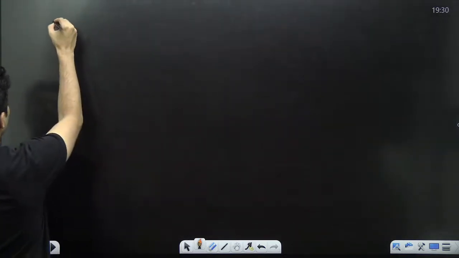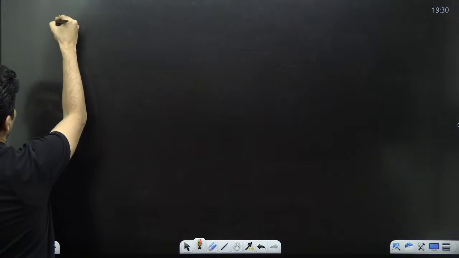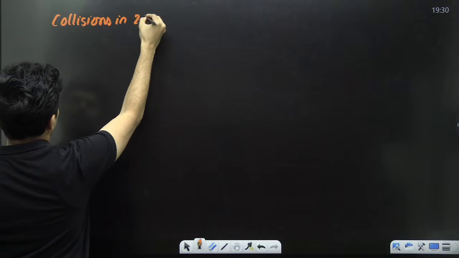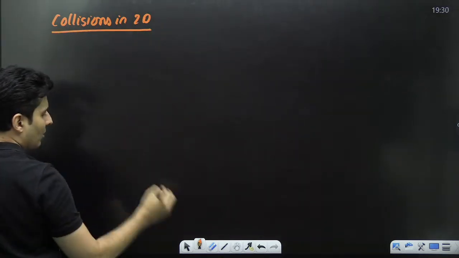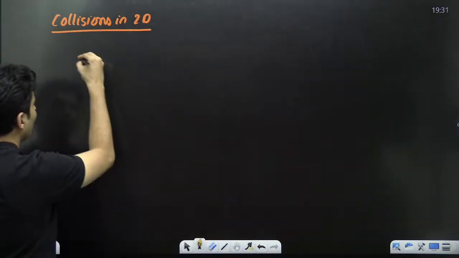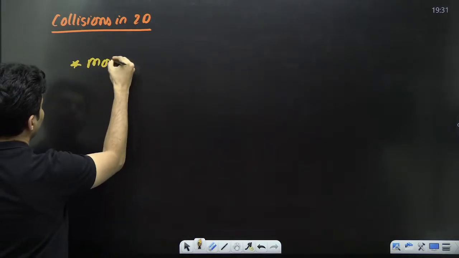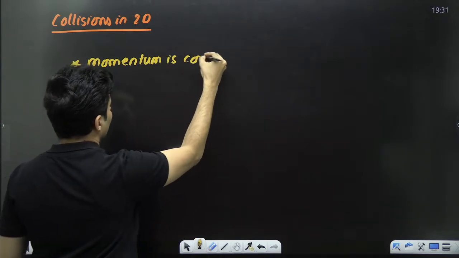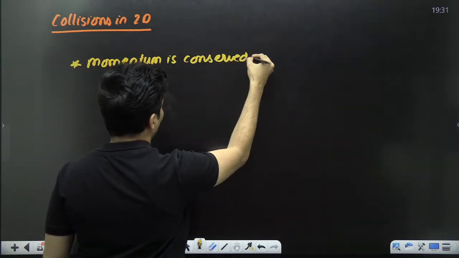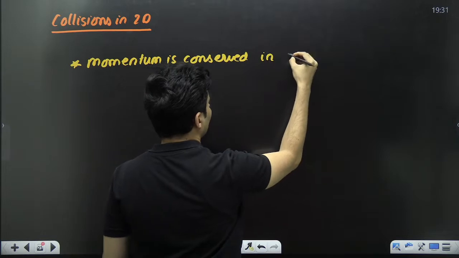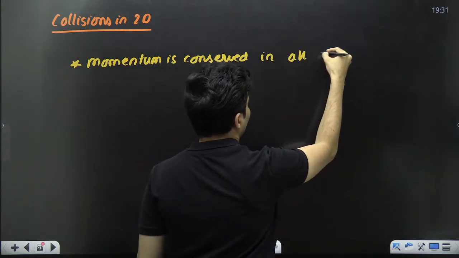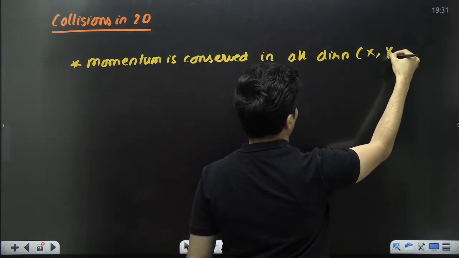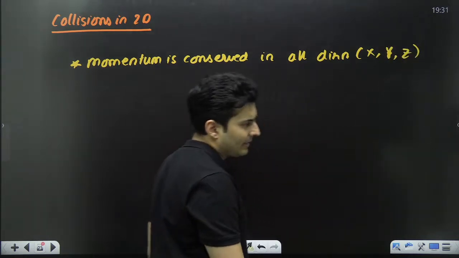Now, whenever collisions in 2D problems are there, there are only two main points to remember. Momentum is conserved in all directions, whether you take x-axis, y-axis, or even 3D, that means z-axis.